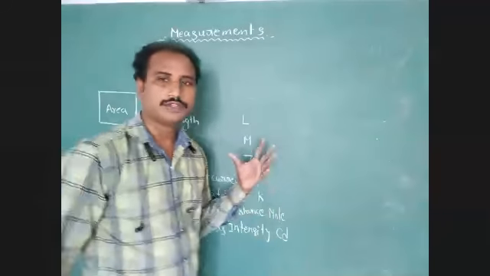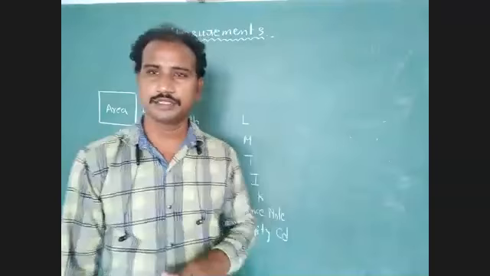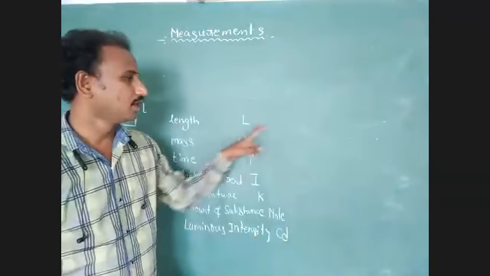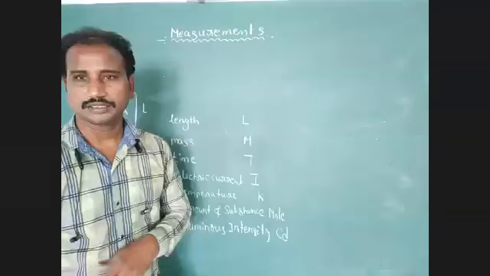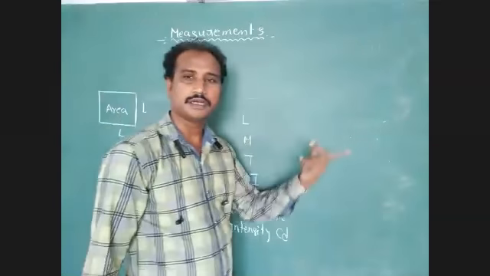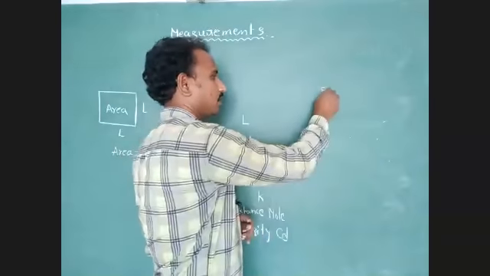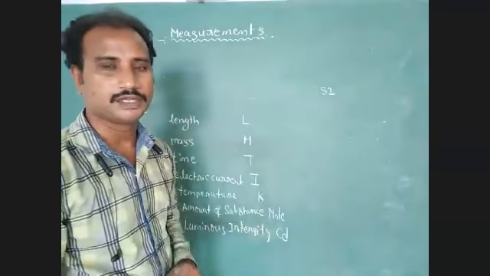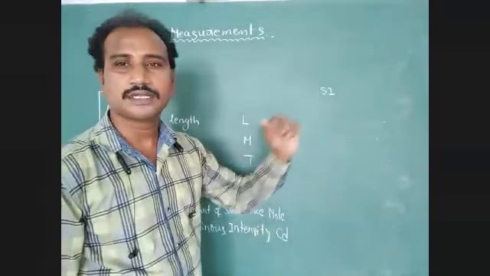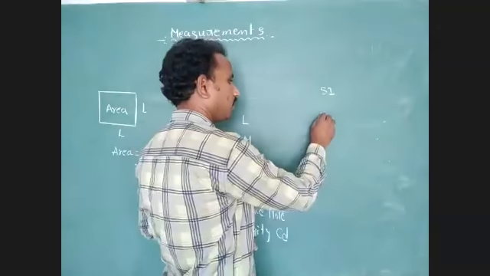A physical quantity we have to express with the help of magnitude. Length is expressed in meters or centimeters. We use SI units, standard units, for fundamental physical quantities. Length is expressed in meters; we have to identify meter.